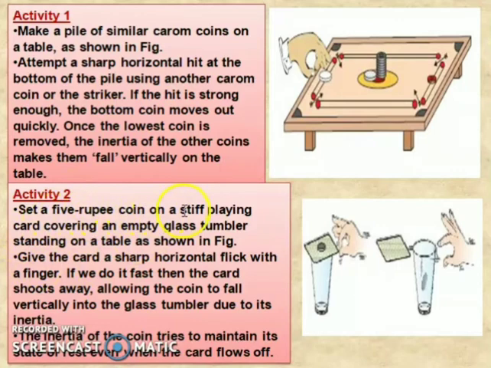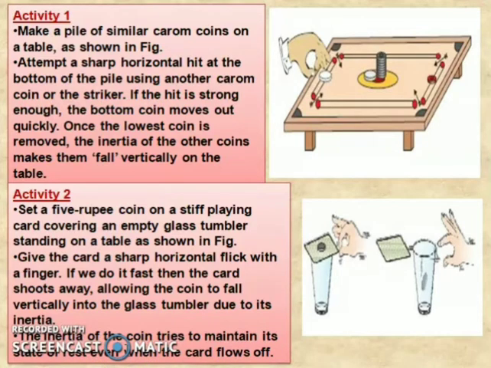Next, activity 2. Set a 5 rupee coin on a playing card covering an empty glass tumbler standing on the table, as shown in the figure. Give the card a sharp horizontal flick with a finger. If we do it fast, the card moves away, allowing the coin to fall vertically into the glass tumbler. That is due to inertia. The inertia of the coin tries to maintain its rest even when the card flies off.